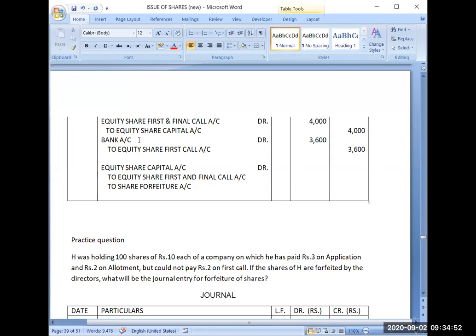If I would have done calls in arrears debit 400 and this amount would then become 4,000, meaning we are opening the calls in arrears account in the bank entry, then instead of first and final call account, you would be writing calls in arrears. So it depends on how you are recording. Because I have not opened that account, that's why I am writing equity share first and final call account.